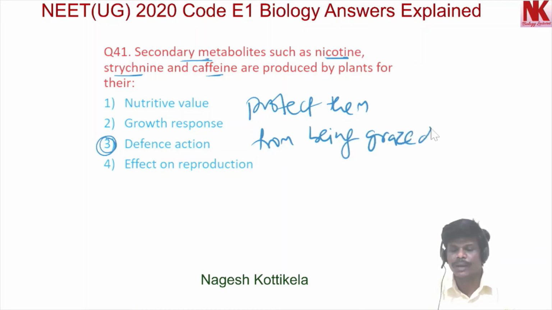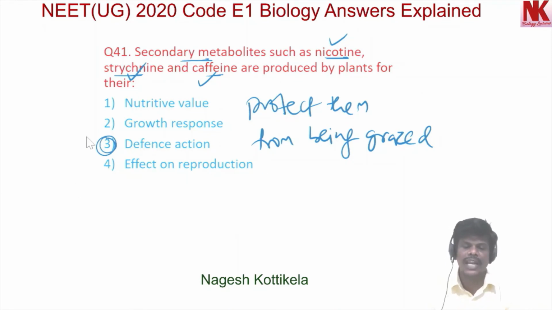Okay, so because of these chemicals, nicotine, strychnine, caffeine, these plant parts are not being grazed by the herbivorous animals. Okay, now moving to the next question, question number 42.